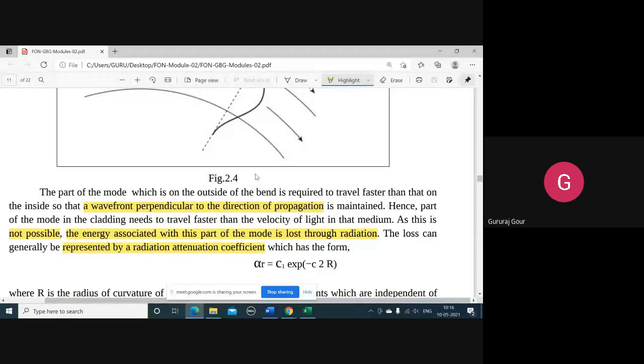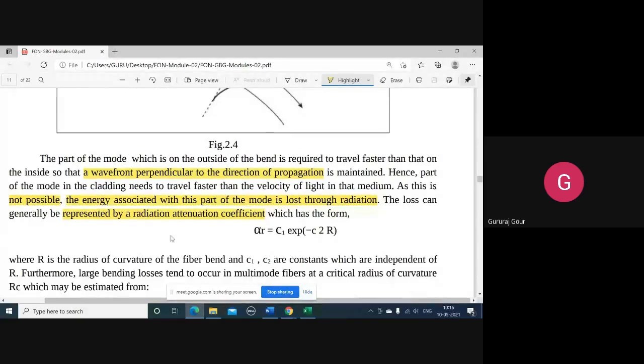So practically it is not possible. So the energy concerned with this mode of light which is propagating will be lost through radiation. And this loss can be represented by the radiation attenuation constant.